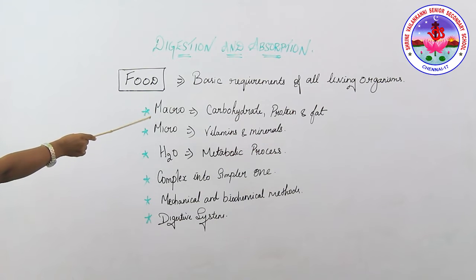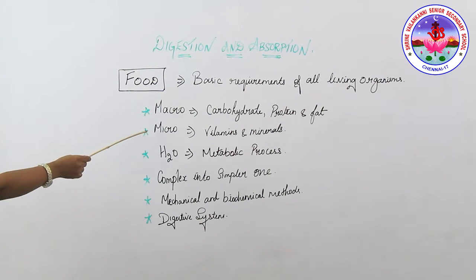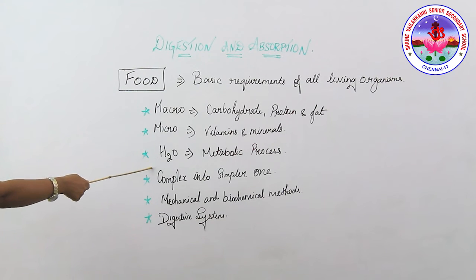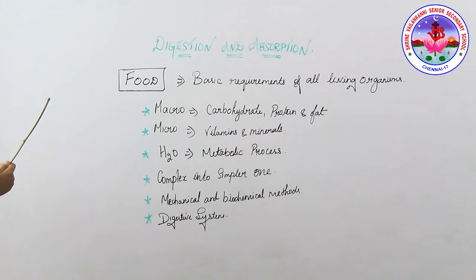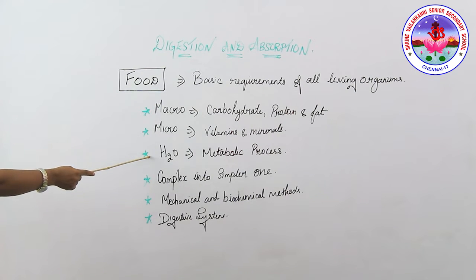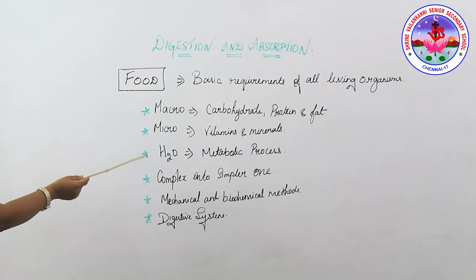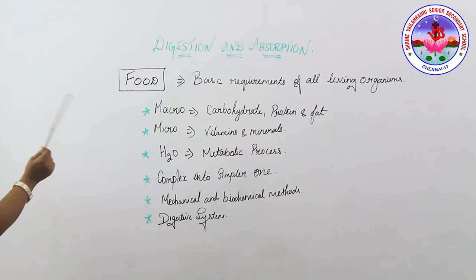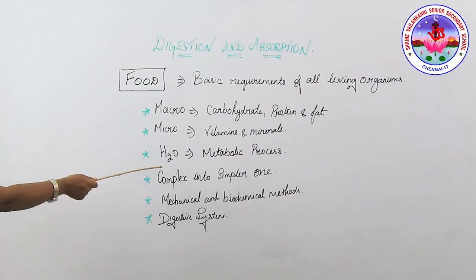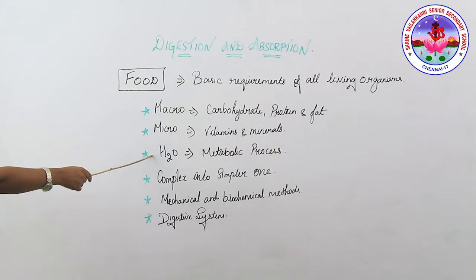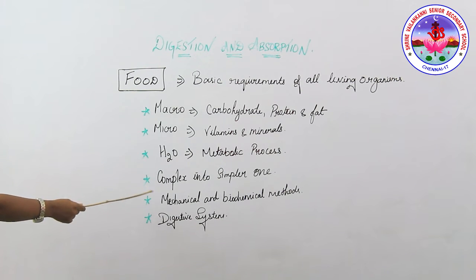For the macro, carbohydrate, protein and fat are the components of food, and micro is vitamins and minerals. And here water plays a major role in the metabolic process. Water is very, very essential because it performs various metabolic functions and prevents dehydration of the body. If you're not drinking water, what happens? There is no water in your body, so automatically your body dehydrates. You should not have dehydration in your body. Water plays a very important role, because the metabolic process takes place only with the help of water.